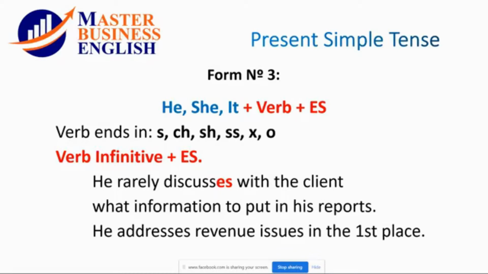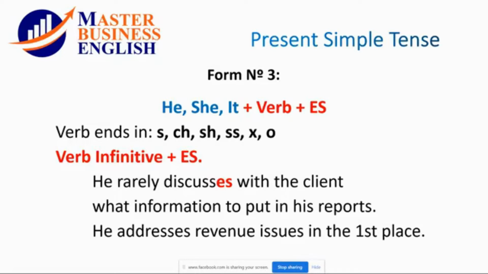Only with the subject pronouns he, she, and it, we add es when the verb ends in s, ch, sh, ss, x, or o.